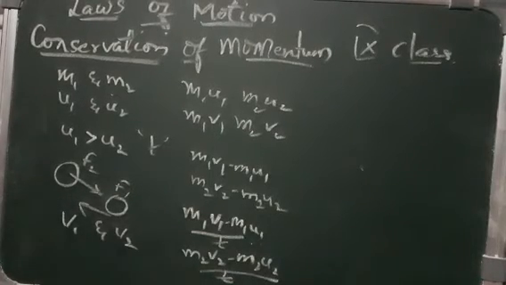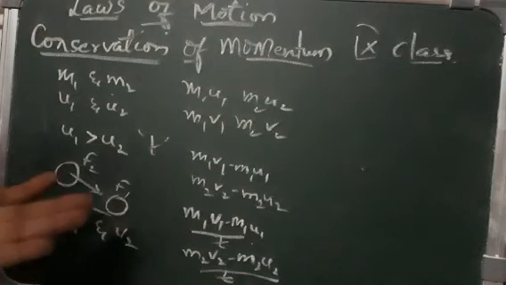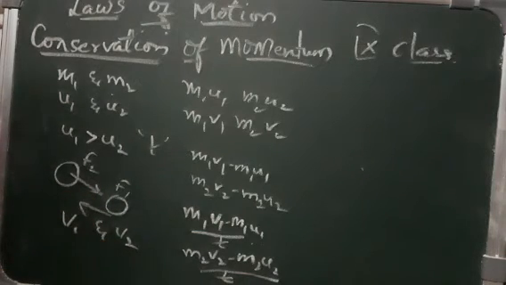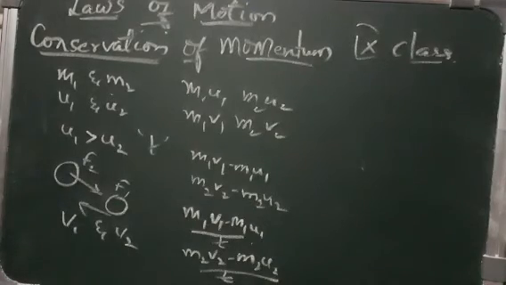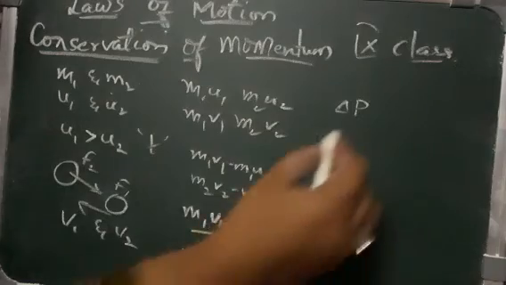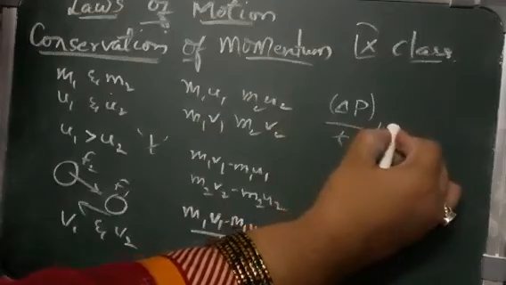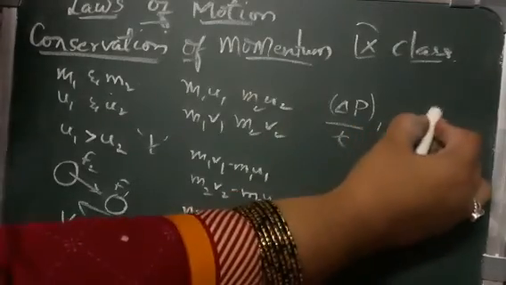According to Newton's third law of motion, the force exerted by the first marble on the second is equal to the force exerted by the second marble on the first. That is, every action has an equal and opposite reaction. So we get delta P1 by t is equal to minus delta P2 by t, because it is in the opposite direction.